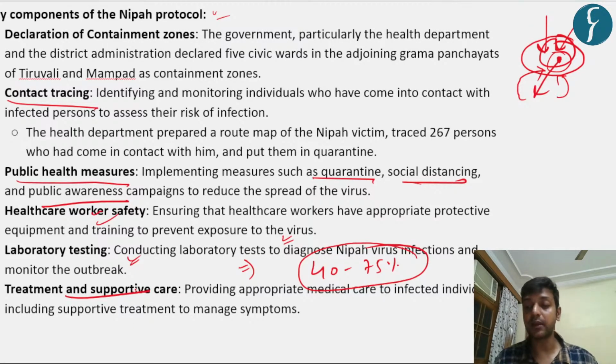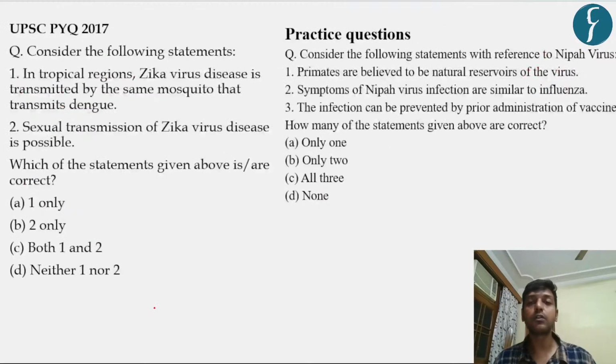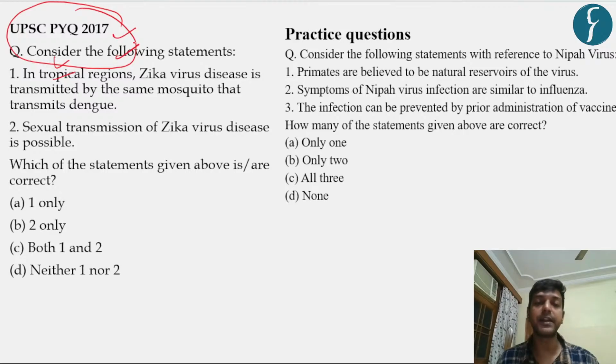Treatment is supportive care, obviously, as we have done with COVID-19 infected individuals, including supportive treatment to manage their symptoms. Now we're going to solve the MCQ. So you have to solve this MCQ and comment in the comment box, which was asked in the UPSC in 2017. Now we will try to solve this practice question.